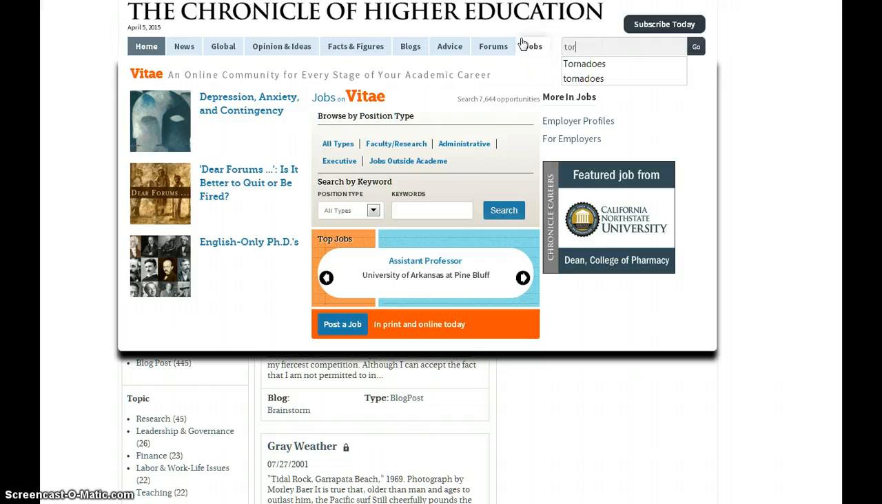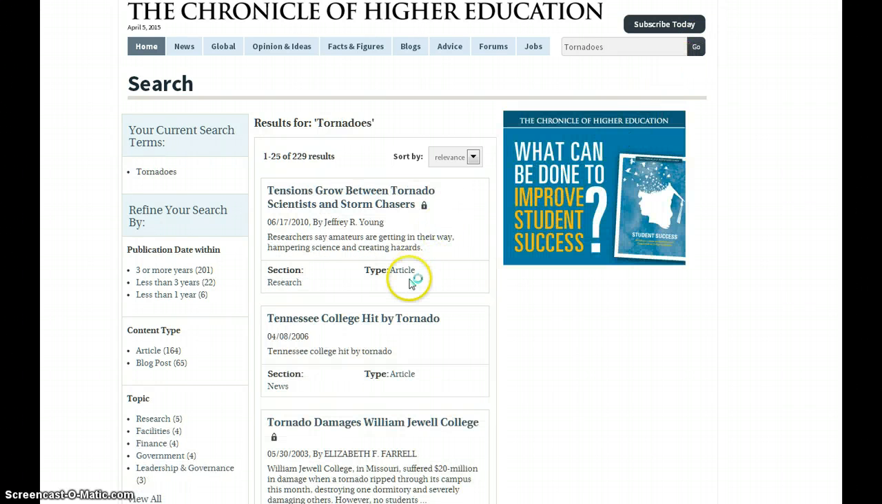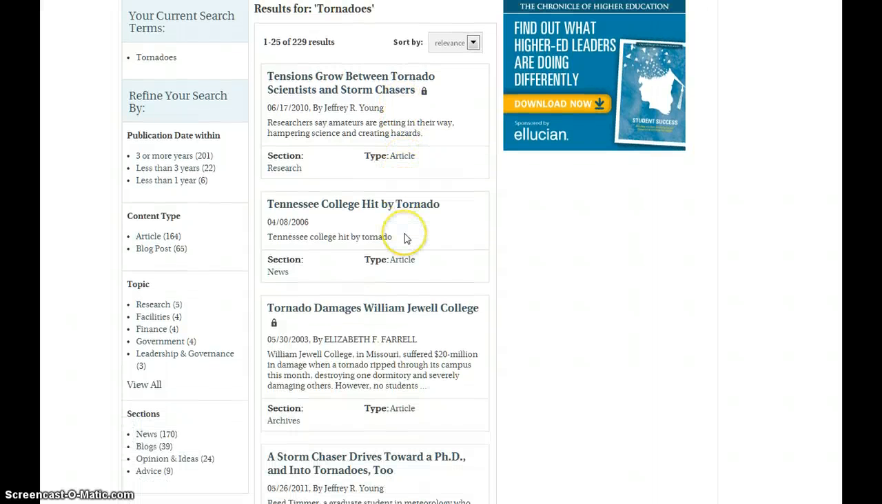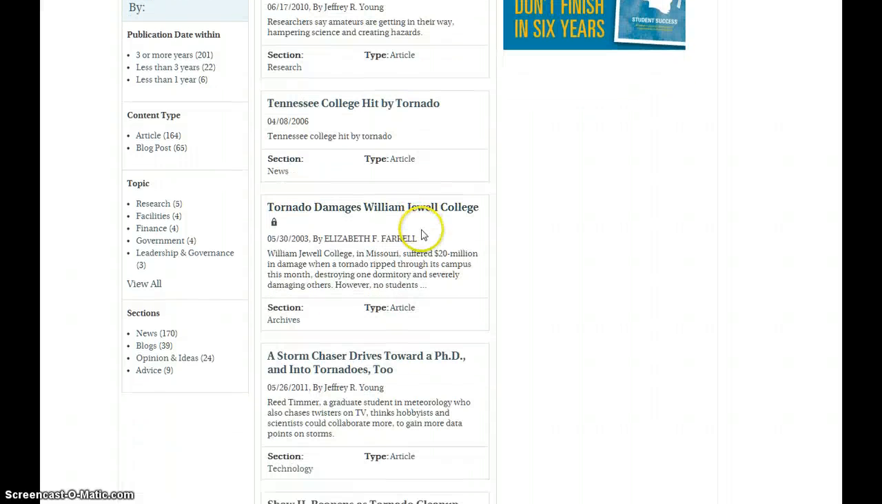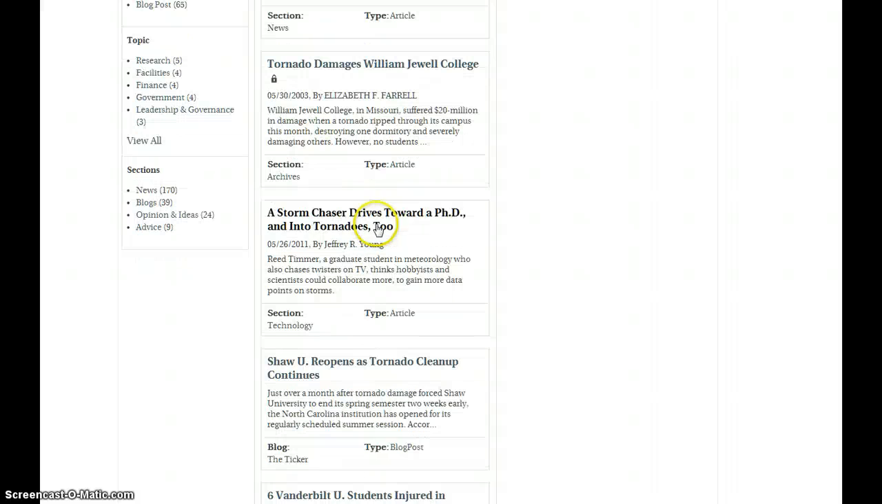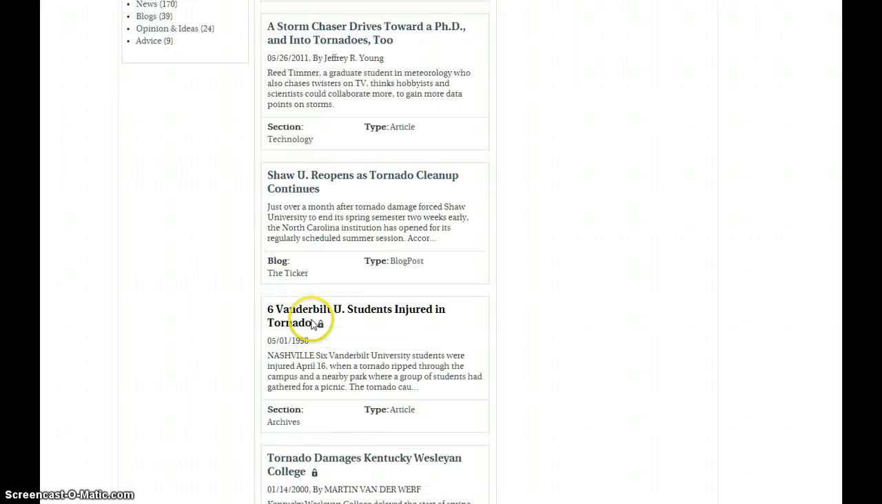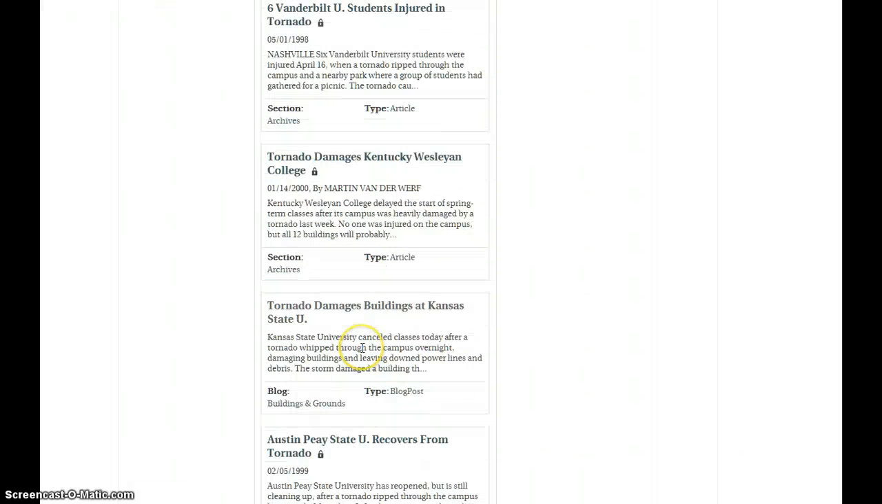So I'm thinking I'd like to write about tornadoes, so I'm going to search tornadoes. And here I find articles about storm chasers. This is about a college that was hit by a tornado, so there's probably damage. Here's some more damage. Here's another storm chaser article. Some cleanup at a university. Here's another one at a university. Here's one in Kentucky and one in Kansas.